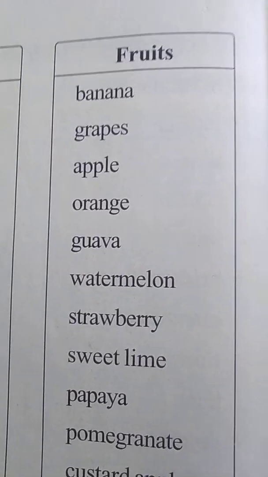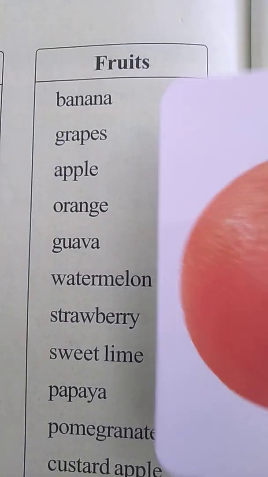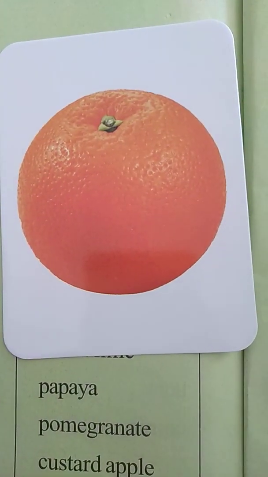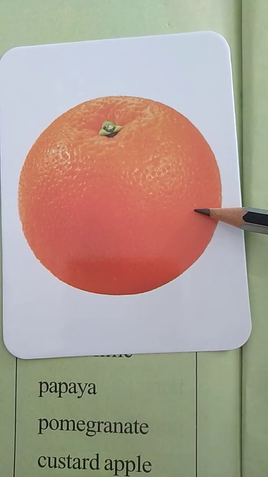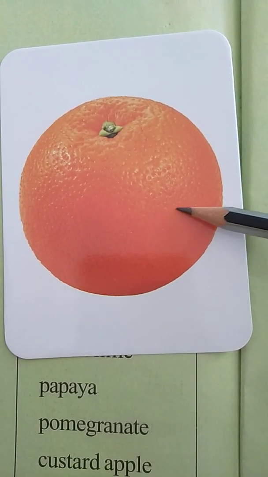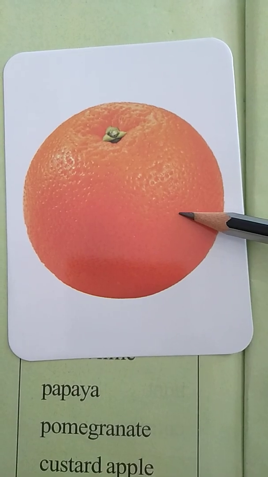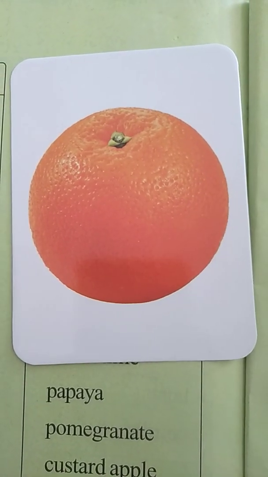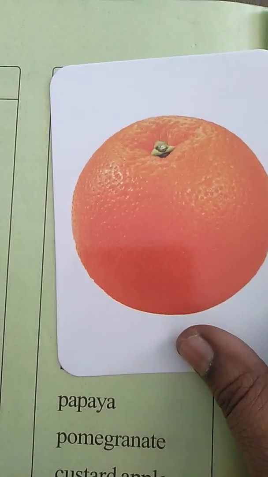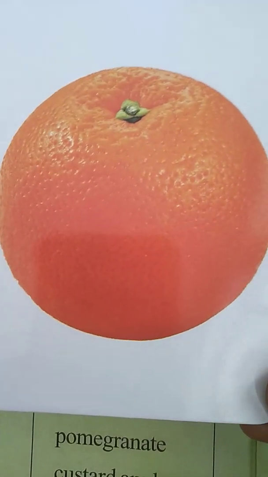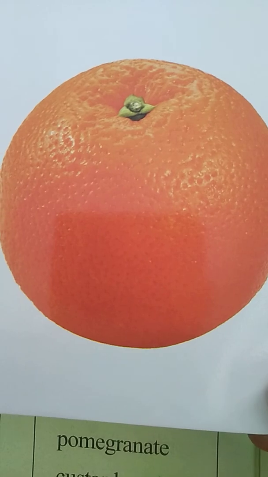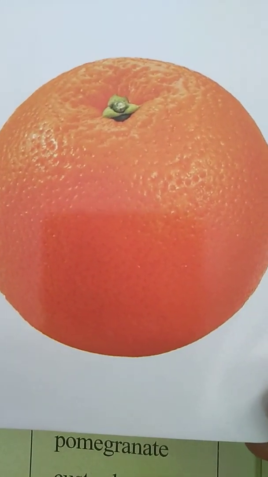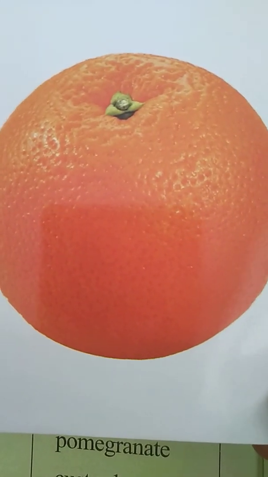So here the picture of orange I am going to show you. So this is called the orange. What is this, children? It is an orange. O-R-A-N-G-E, orange. Which fruit is this, children? Orange fruit. And now we will get more oranges in the summer season here, okay? You have to drink because this is a very juicy fruit, children. We have to squeeze and eat, okay?